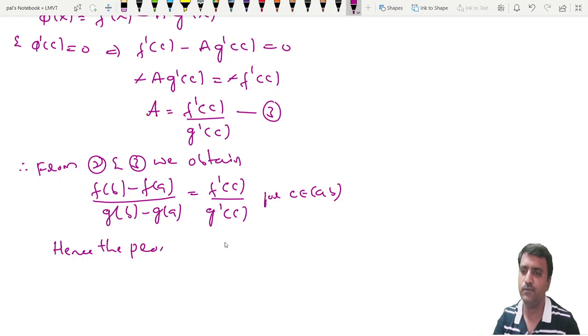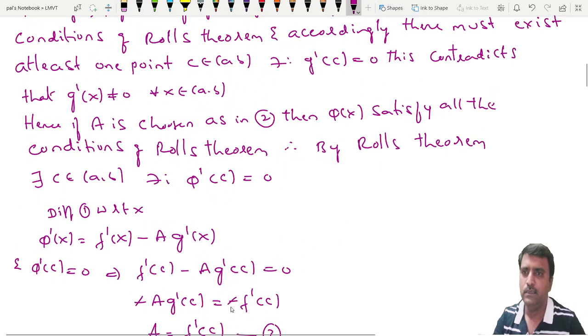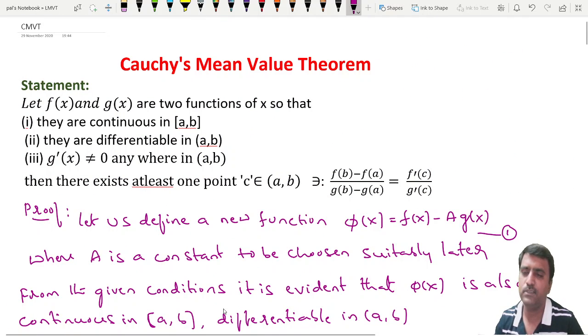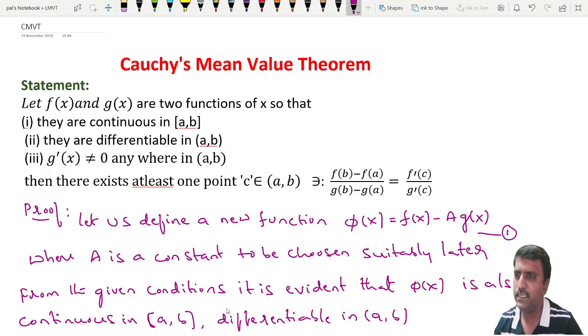Hence the proof. Okay, so let us see one more time the proof of the theorem. Yes, so this is the statement of Cauchy's mean value theorem. Cauchy's mean value theorem states that if f of x and g of x are two functions of x, continuous in [a, b], differentiable in (a, b), and g dash of x is not equal to 0 anywhere in the interval, then there must exist a point c in (a, b) such that f of b minus f of a by g of b minus g of a is equal to f dash of c by g dash of c.